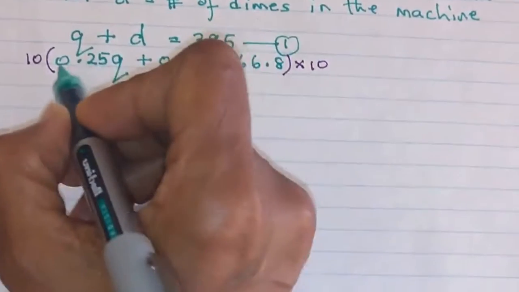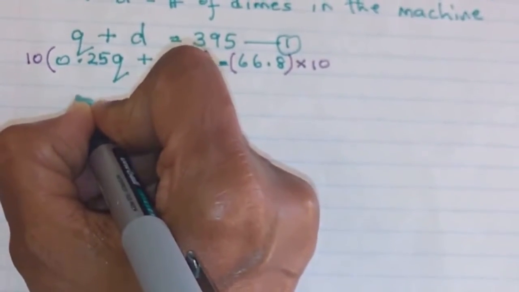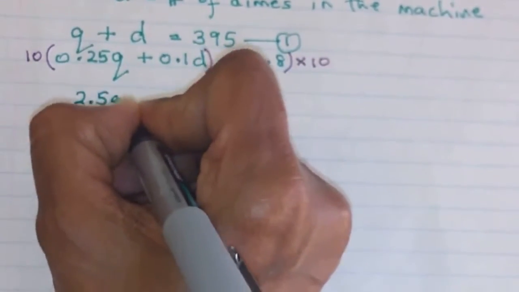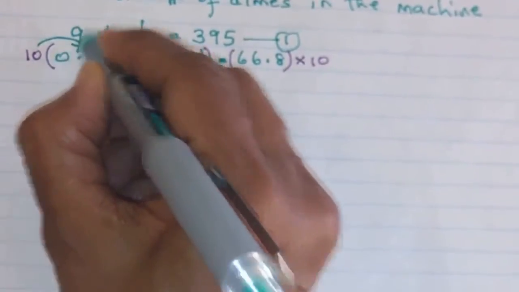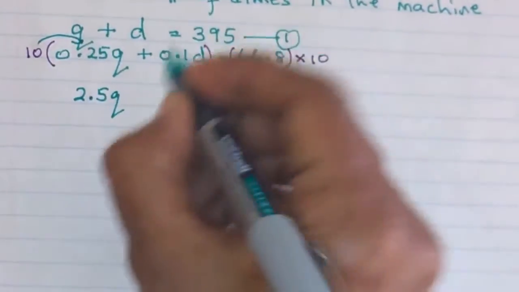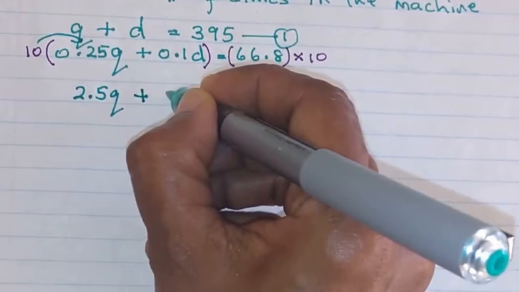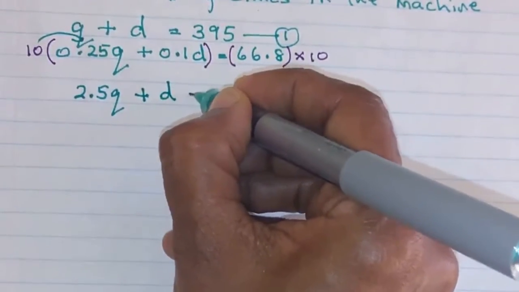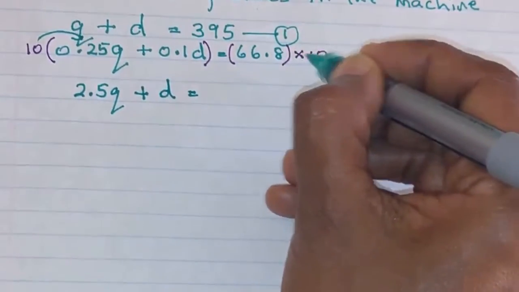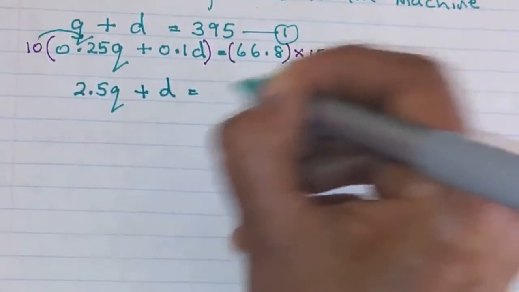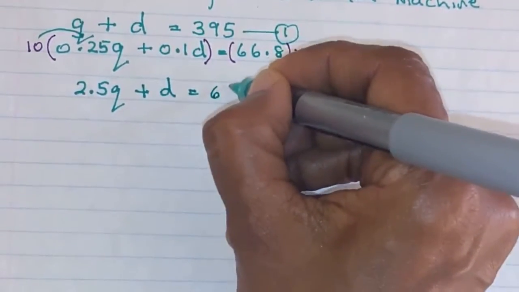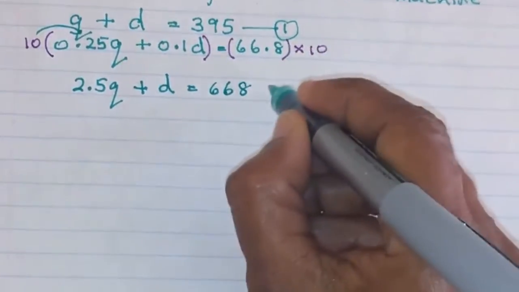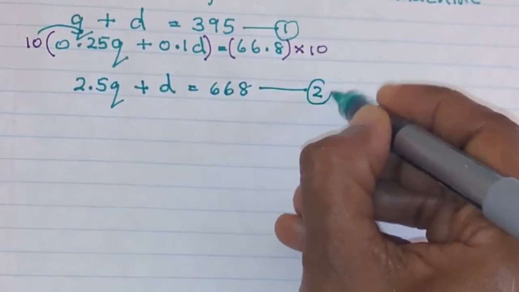Let's do this. So this is going to be 2.5Q when I multiply 10 by 0.25, and 10 times 0.1 is 1D. So I'm just going to write D equals, 66.8 times 10 would be 668. So I'm going to call this my second equation.